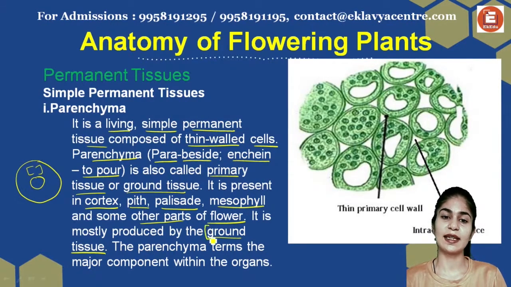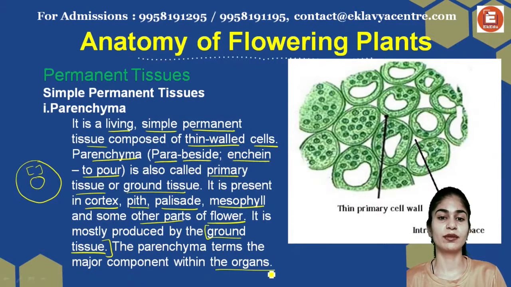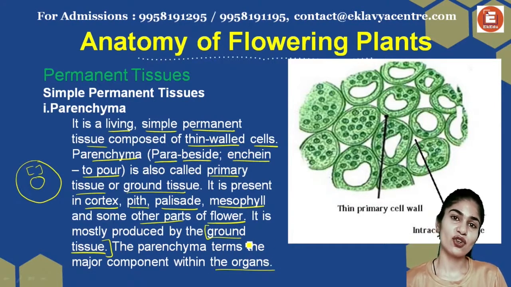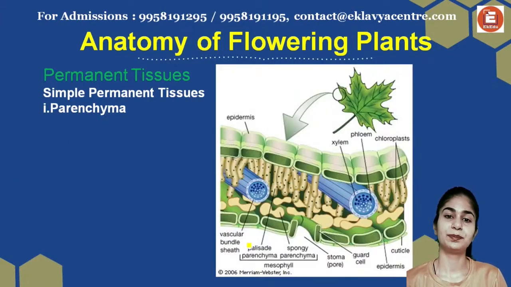So that is the exact same ground tissue that we're talking about here. They will give rise to your parenchyma cells. Parenchyma is a major component within the organ. So parenchyma are major tissues that we're going to talk about.